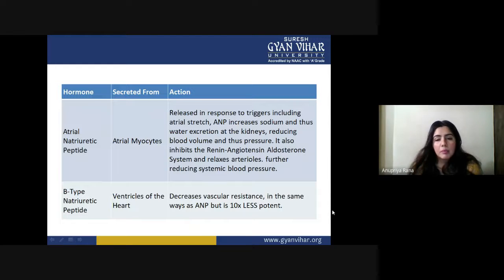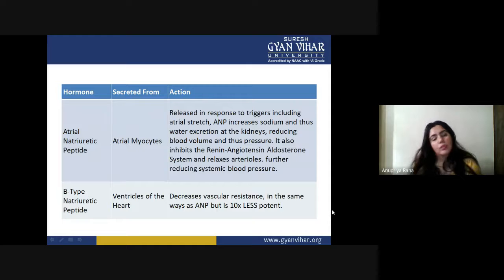It also inhibits the renin-angiotensin-aldosterone system and relaxes arteries. When this RAS system works, it has a very high density inside the arteries. But by releasing ANP, the heart is giving some relaxation to the arterioles to work in a lower manner, further reducing systemic blood pressure. And they are both working in a loop. That's why we put kidney and heart together to study, so we can study how they work in a loop.